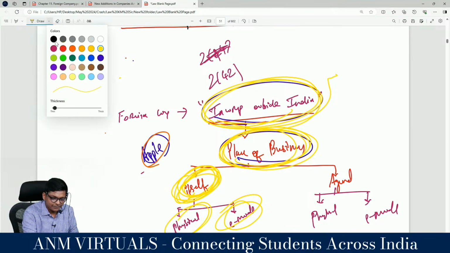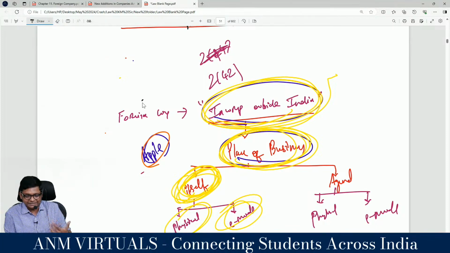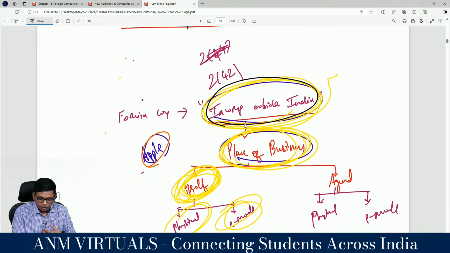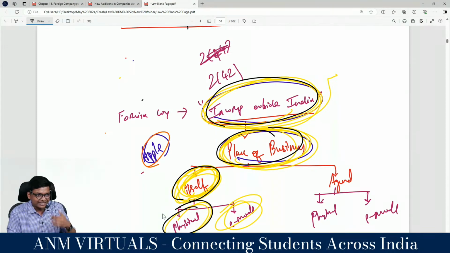Now give me other examples for this. I want multiple examples, guys. You already know it. Let's revise. Company incorporated outside India, place of business in India through itself physically. Give me examples.